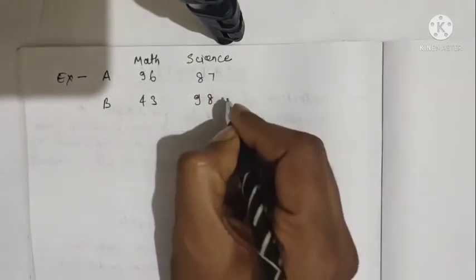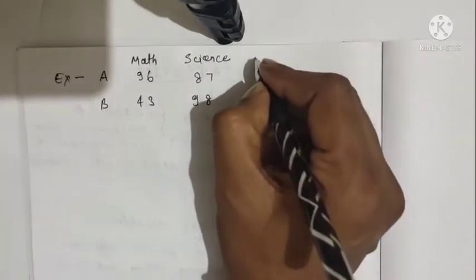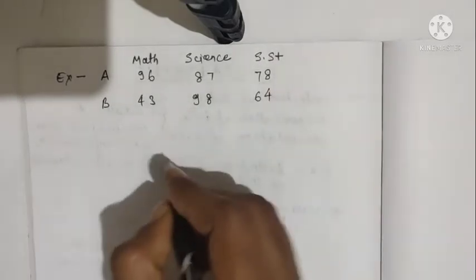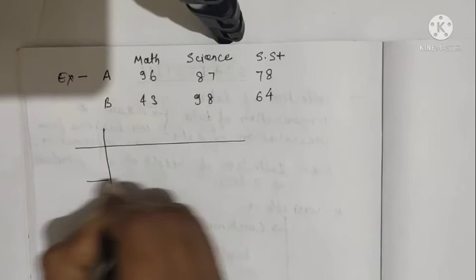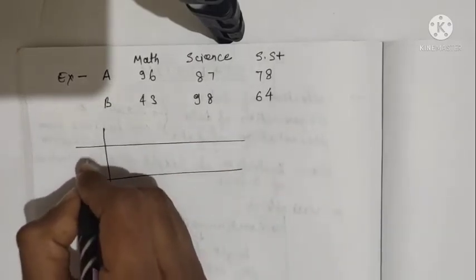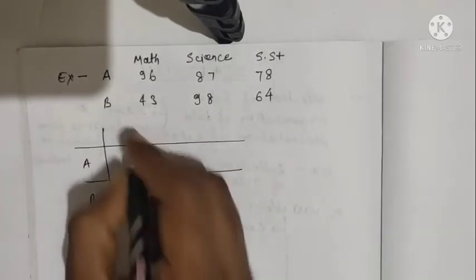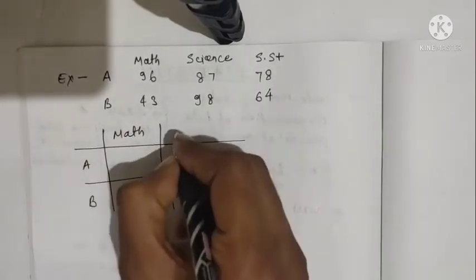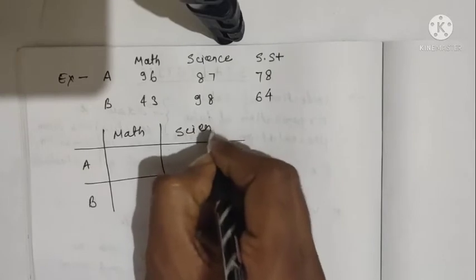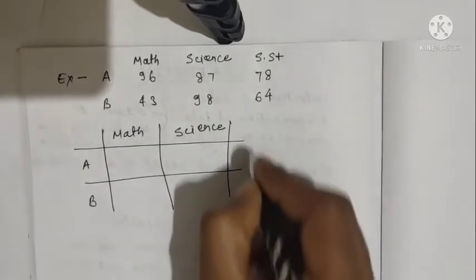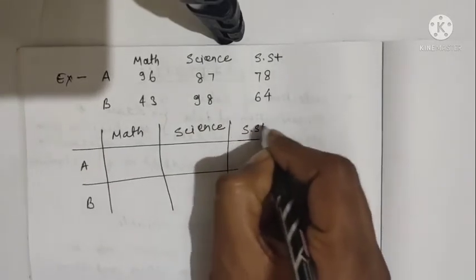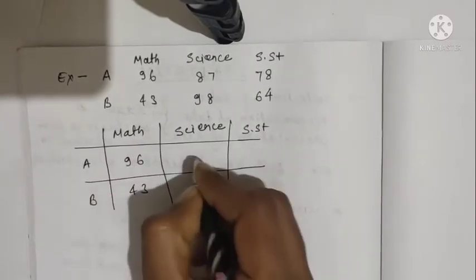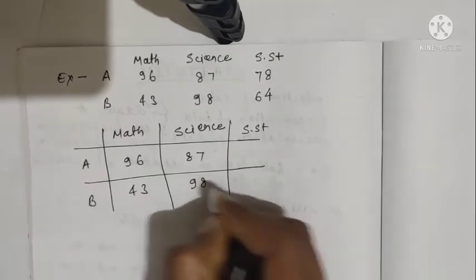For science, their scores are 87 and 98, and for SST their scores are 78 and 64. Now we can represent this in the tabular form like that: math, science and SST. This will be 96, 43, 87, 98, 78 and 64.